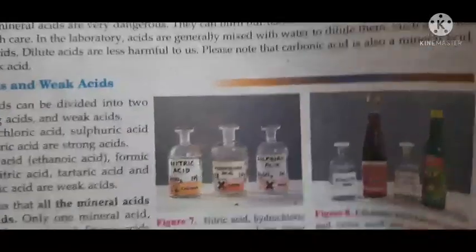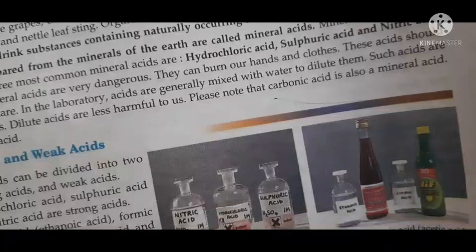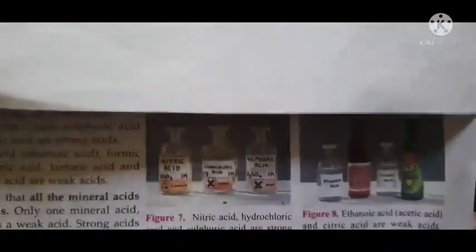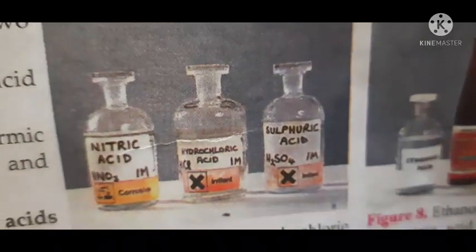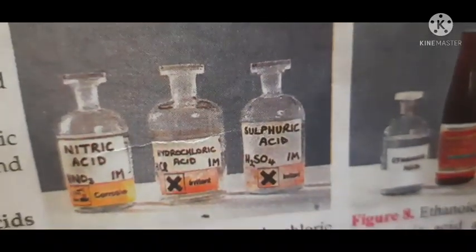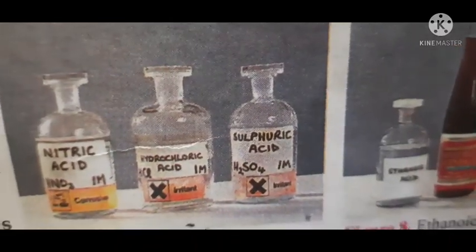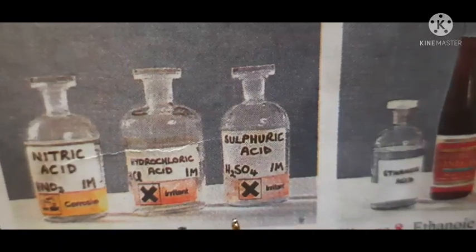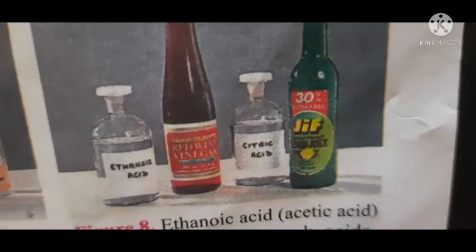And just see this picture also. This picture is given not in your book but in some other book. It is given in Ashchan book. Just see this one. Can you see properly, or should I bring it near the camera? You see. Okay. So this is nitric acid, hydrochloric acid and sulfuric acid. These are mineral acids. Can you see? And they are strong acids. Can you see this cross sign is written here? So these are strong acids and they are highly dangerous acids. Okay, and you see this here. Can you see properly?